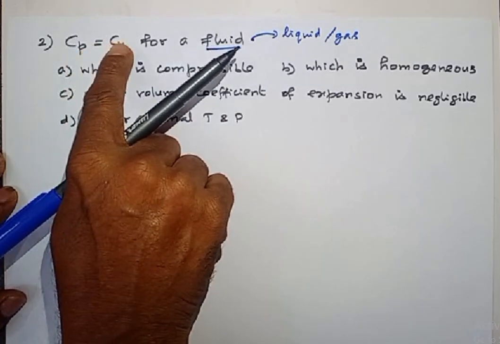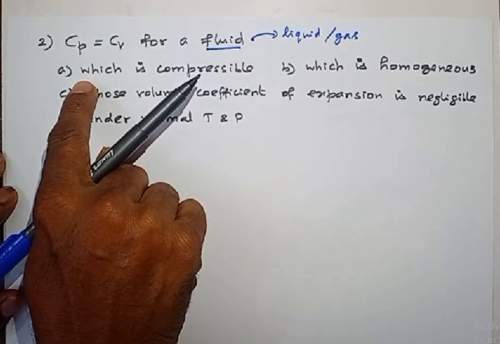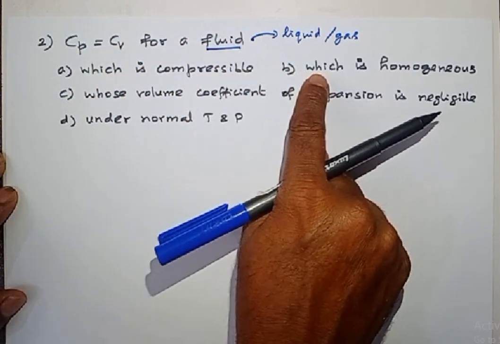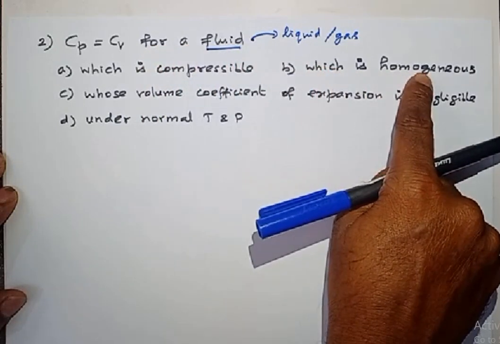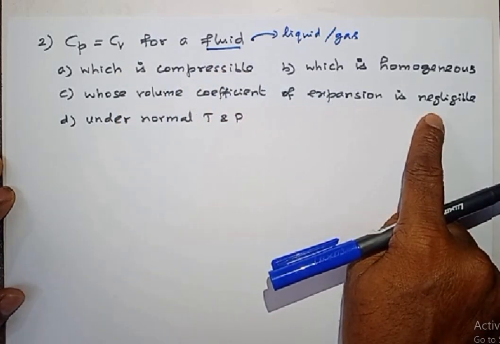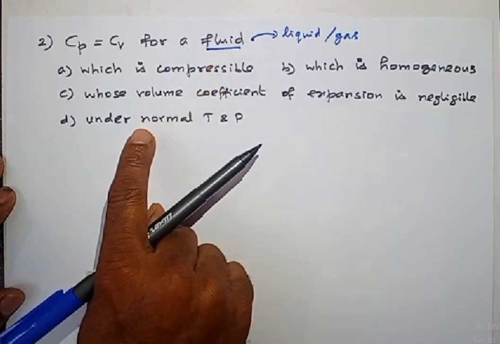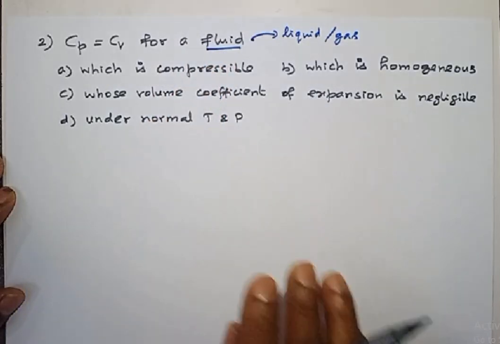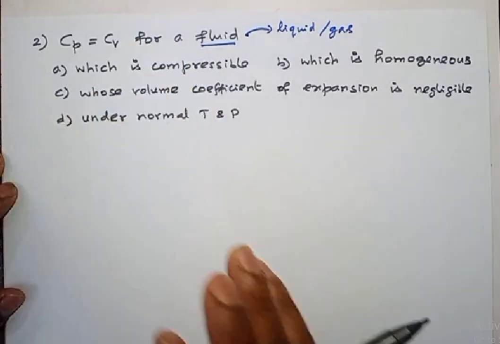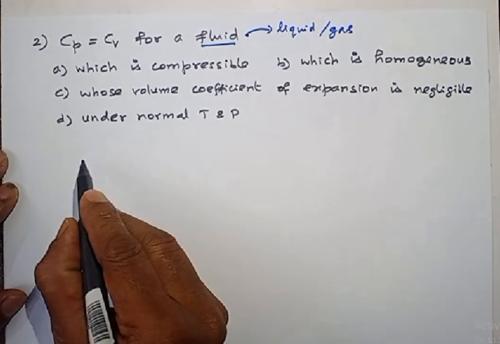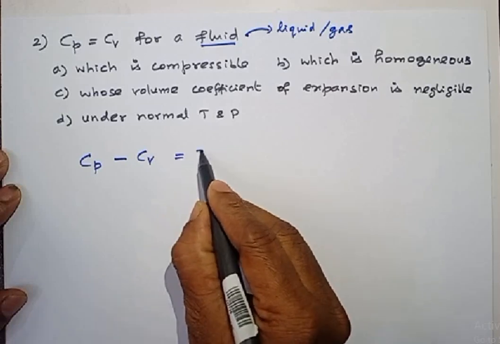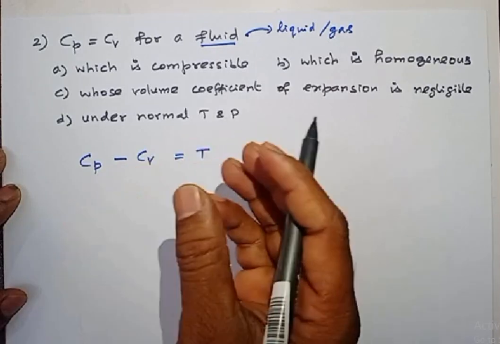When are Cp and Cv equal for a fluid? Option A, Cp equal to Cv for a fluid which is compressible. Option B, for a fluid which is homogeneous. Option C, for a fluid whose volume coefficient of expansion is negligible. Option D, for a fluid under normal temperature and pressure. So these are the four options given. Now, first let me give you the general expression for Cp and Cv. We know very well, Cp minus Cv is equal to T into